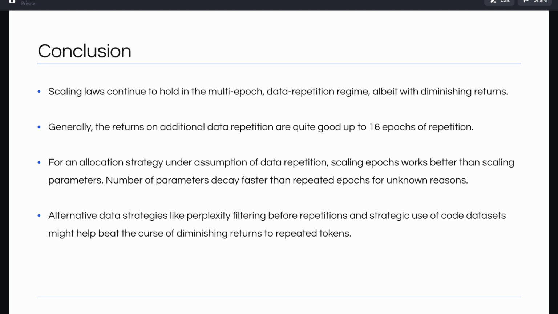The conclusion here is that scaling laws continue to hold in multi-epoch data repetition regimes, but with diminishing returns. Generally, the returns on data repetition are quite good up to 16 epochs of repetition. For an allocation strategy in the presence of data repetition, scaling epochs works better than scaling number of parameters. And alternative data strategies like perplexity filtering and strategic use of code datasets might help beat the curse of diminishing returns, at least partially.